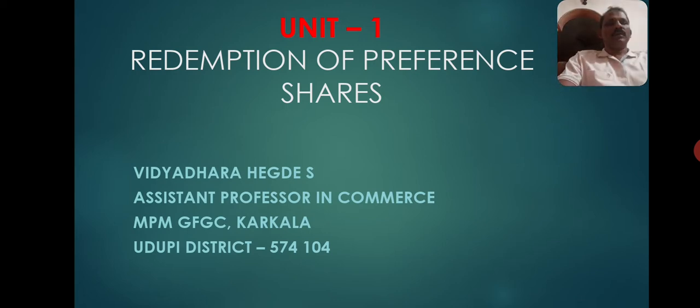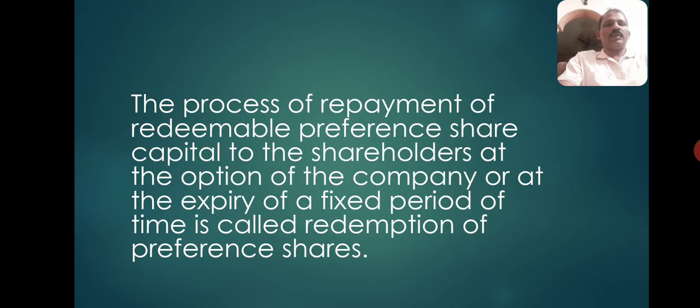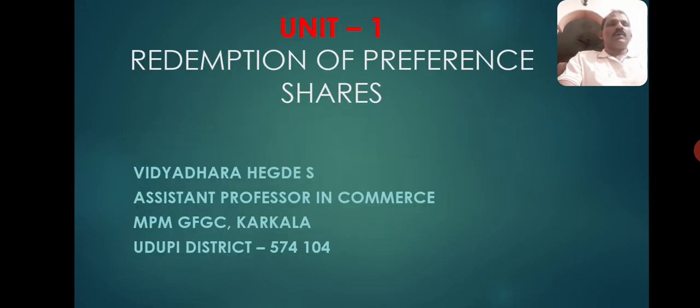Let me tell you something more about preference shares. Preference shares are those shares which have preferential rights over other classes of shares as regards payment of dividend as well as the repayment of capital in the event of winding up or closing down of companies.